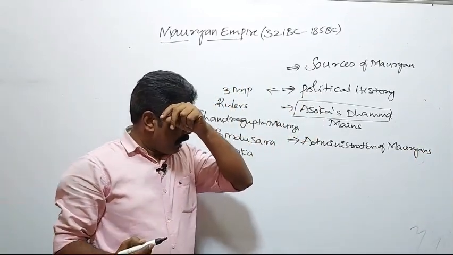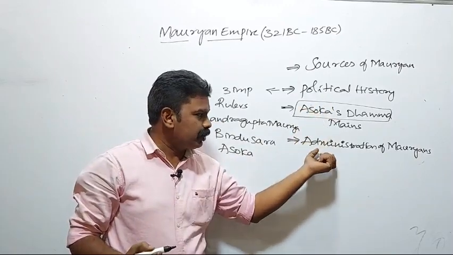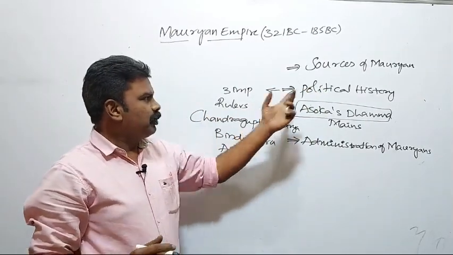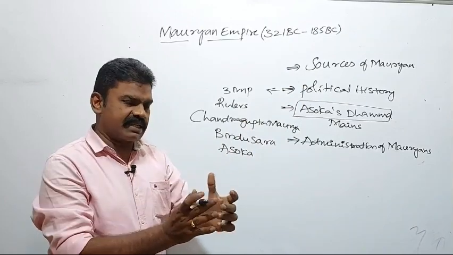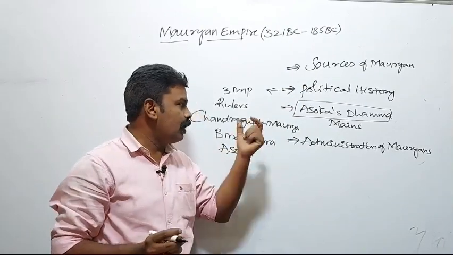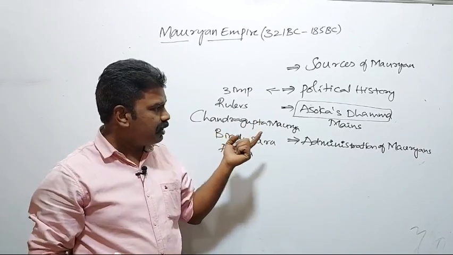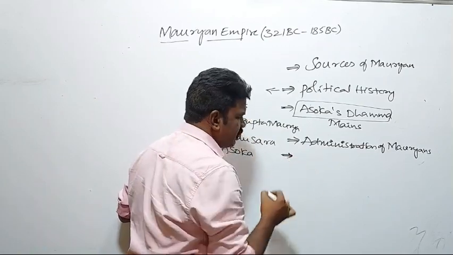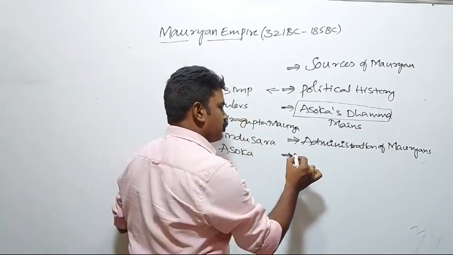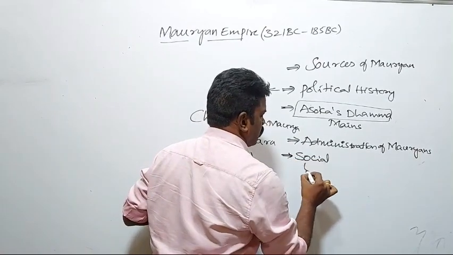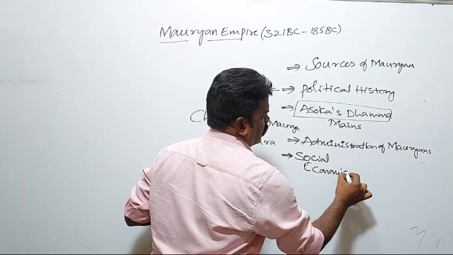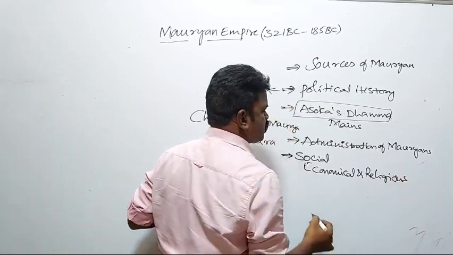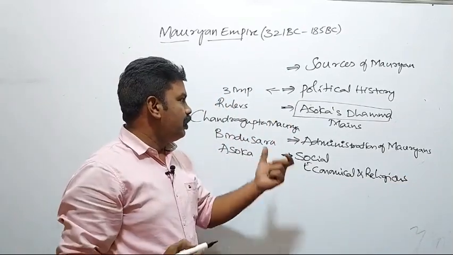Administration: how they administered. After the political history, coming to the administration, first we will know about the rulers in the political history, how the rulers extended the empire, established the empire, and how they ruled. That comes under the administrative system. After this administrative system, we are going to discuss the social, economical and religious conditions of the Mauryan period.